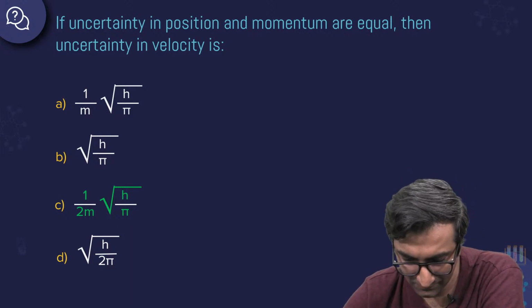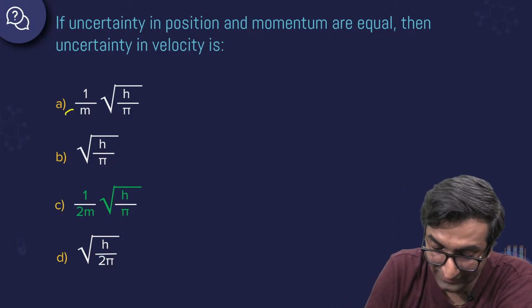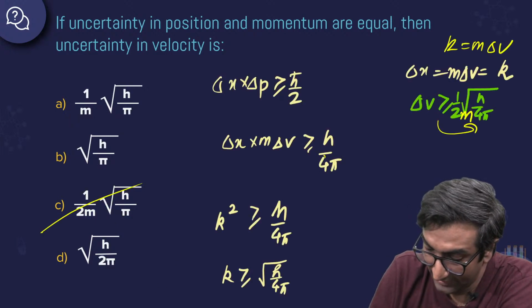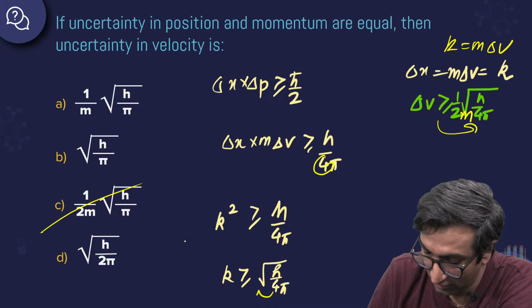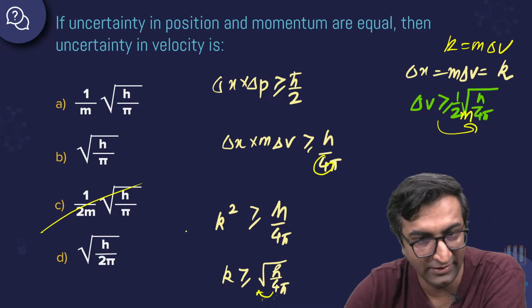Pranav, you think it's A? Pranav, I think what the problem with A was that the factor of 2 was dropped in A. Okay Pranav, let me show you that again once more. Look, it was h by 4 pi, right? This 4, you need to have that factor of 2 here. Okay, please don't forget that.